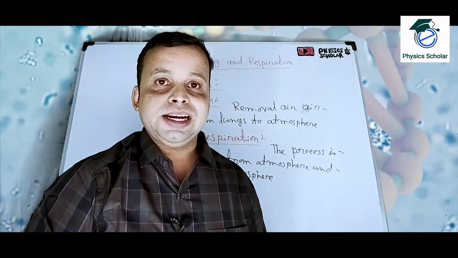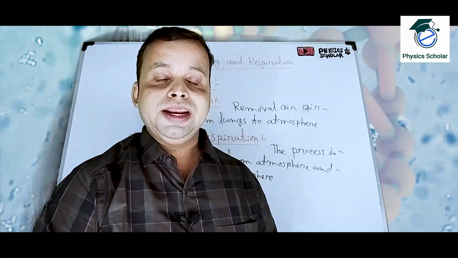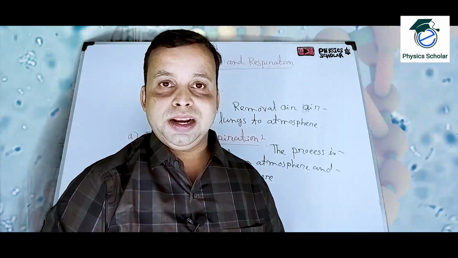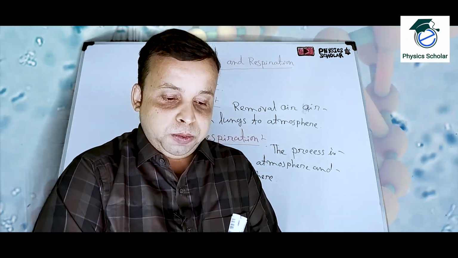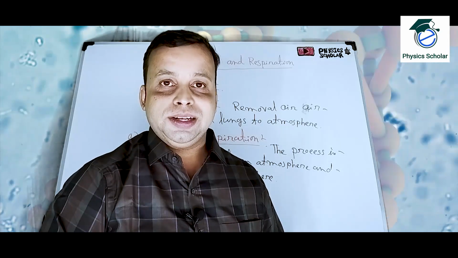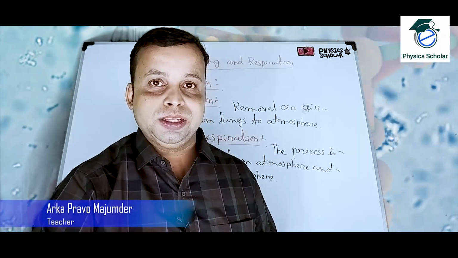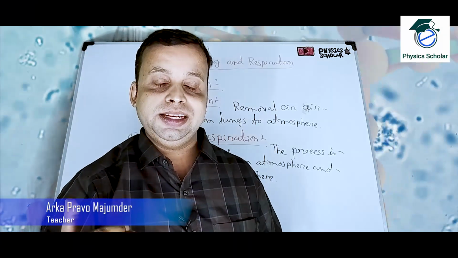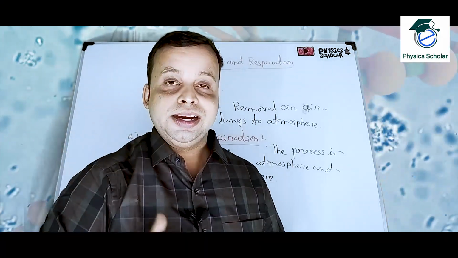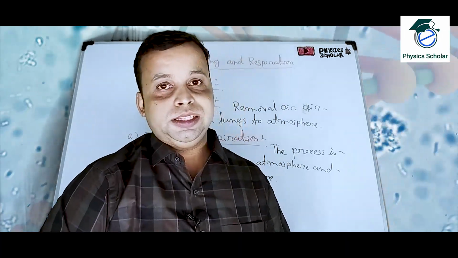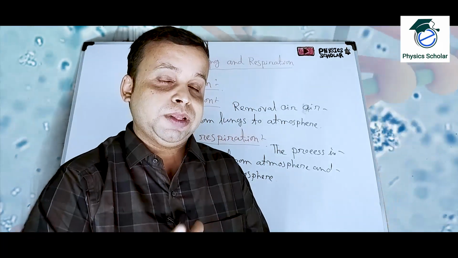And what is internal respiration? Internal respiration means the burning of food. After digestion, which I covered in the digestion chapter, the simple form of food is absorbed by our cells. In the presence or absence of oxygen, it is burnt and releases energy as kinetic energy and heat energy, with the help of some enzymes.